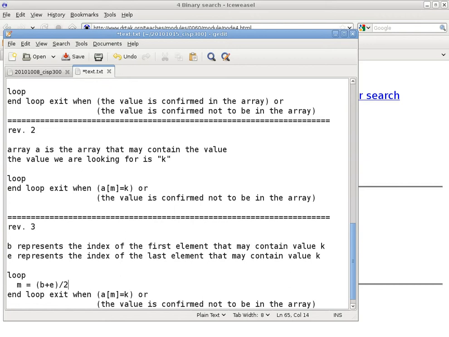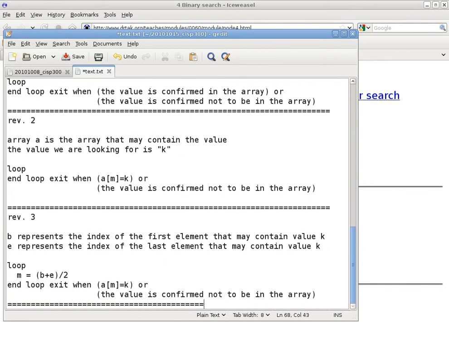Okay, so this is a big step, because we introduced B and E, and not only that, we also relate M to B and E. And I would call this another revision. It is still important because now we know how to represent the region of the array that can still contain the value K, and how the index of the variable that I'm comparing to K relates to B and E. So this is a very important step.